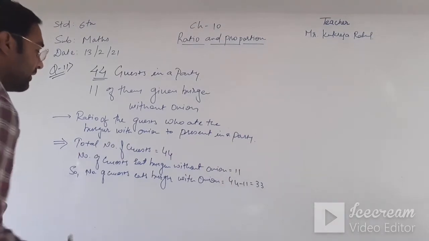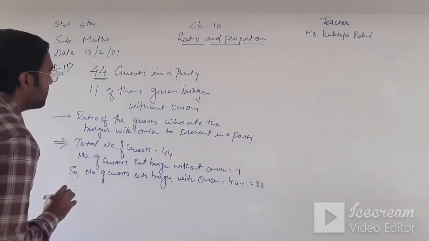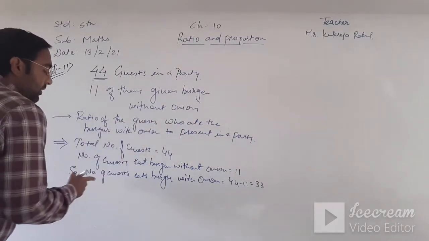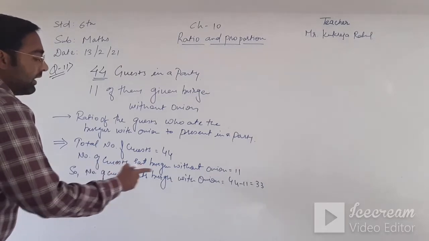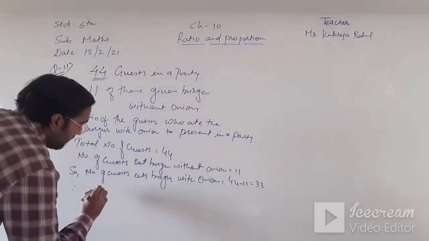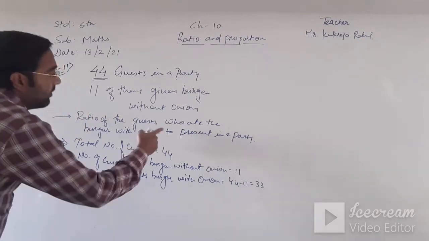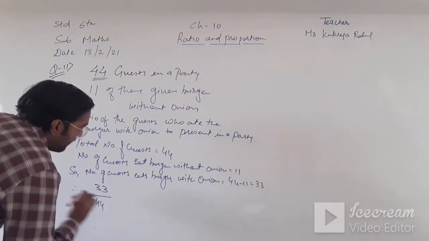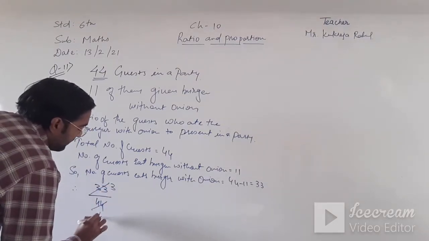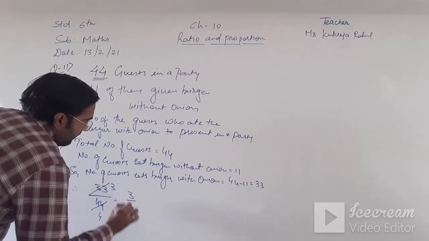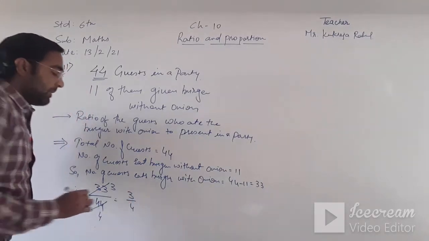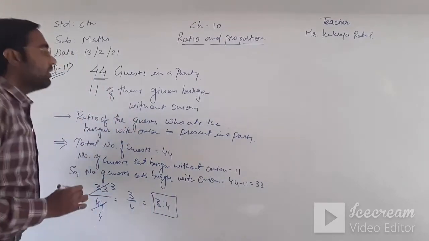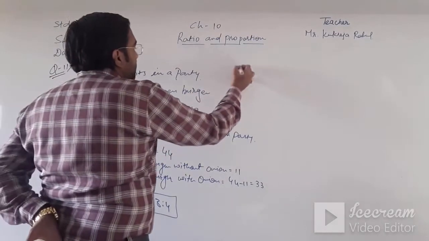Clear? So the ratio is 33 upon 44, the number of guests present in the party. 11 threes are 33, 11 fours are 44. So the answer is 3/4, therefore 3:4. Ratio is 3:4. Clear?